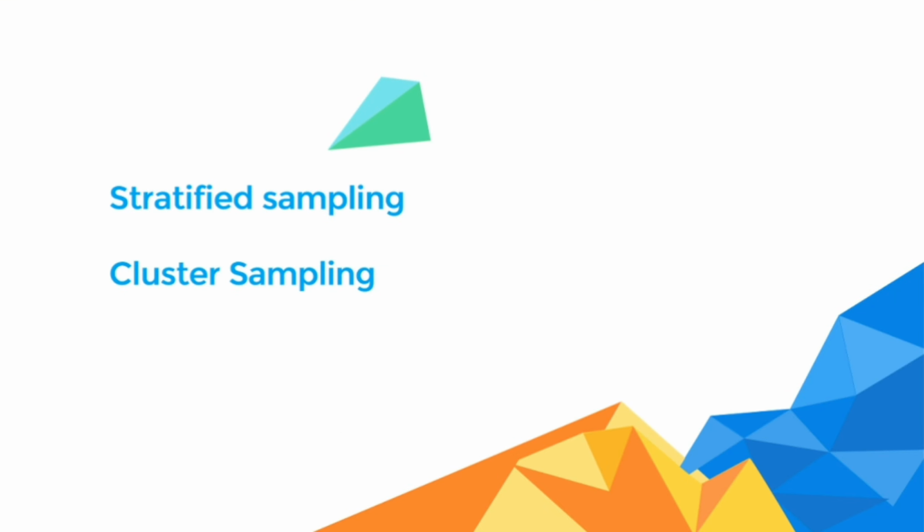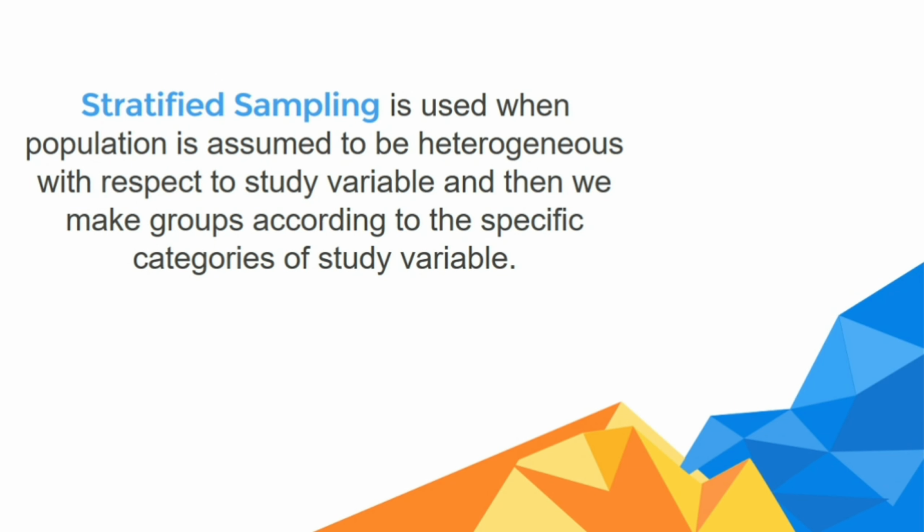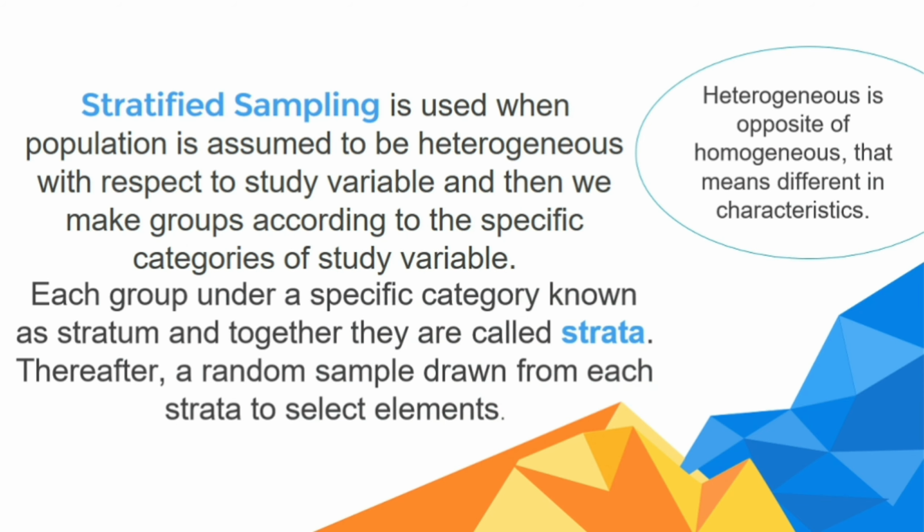So in this case, the ideal way of selecting a representative sample, we can use either stratified sampling or cluster sampling. We use stratified sampling when the population is assumed to be heterogeneous with respect to the study variable, and then we make groups according to specific categories. Each group under a specific category is known as a stratum, and together they are called strata, so that the population elements within each stratum are relatively homogeneous.